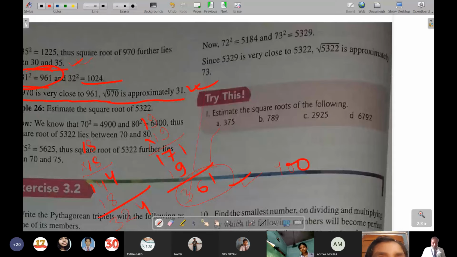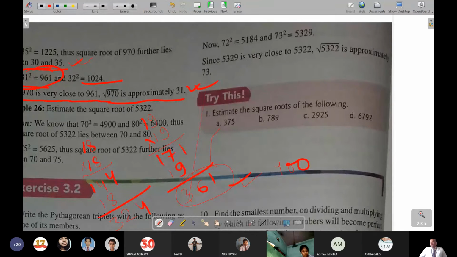Sir, but the answer given is 20. So 20 is wrong then. Yes, sir, because 375 is nearer to 400. Only 14 is added, then it becomes 375. But to make 400, 25 has to be added.